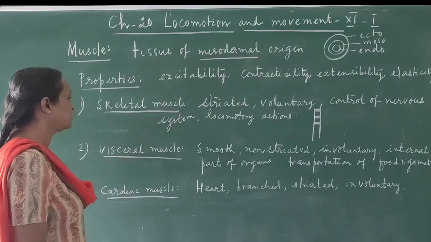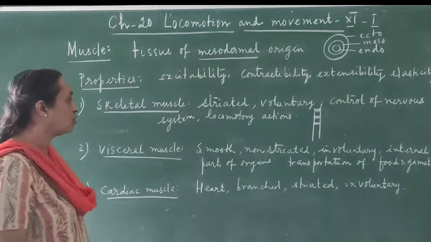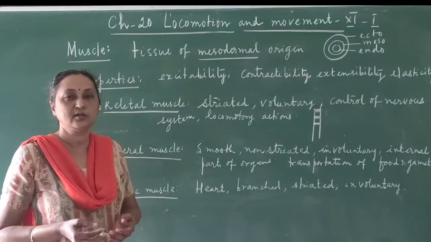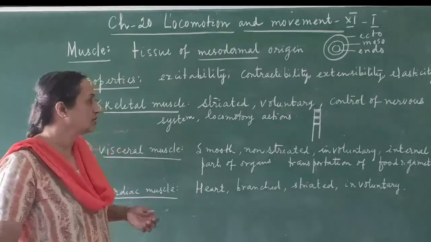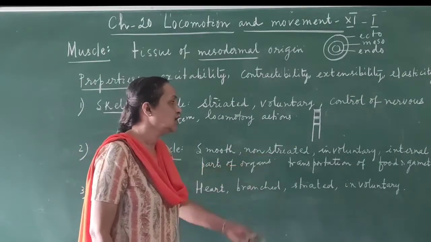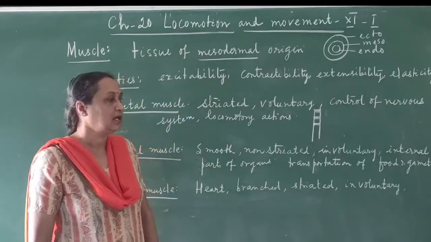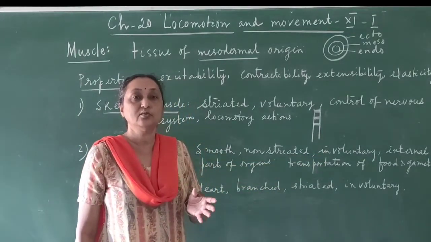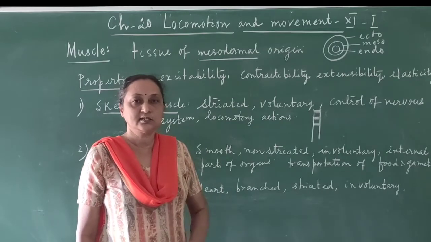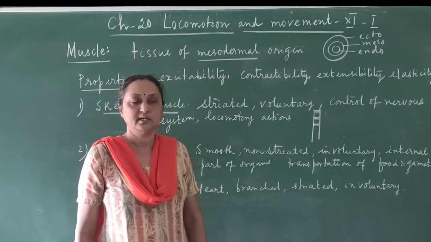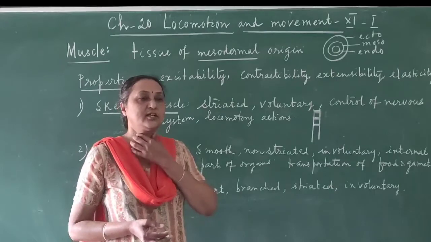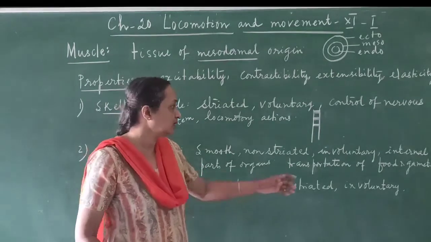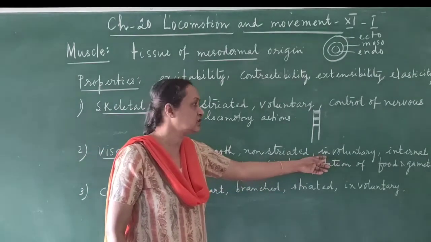Then the second one is the visceral muscle. They are also called smooth muscles. Why? Because the appearance is smooth. Here you cannot see the light and dark bands. So it is also called non-striated or non-striped muscles. And they are involuntary, which means you cannot control the muscles as per your own wish, because they are directly controlled by the nervous system. For example, suppose you take all the muscles in the trachea. If you want to move them, you cannot. So they are involuntary in nature.